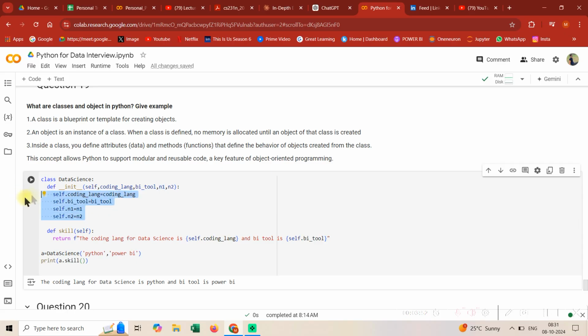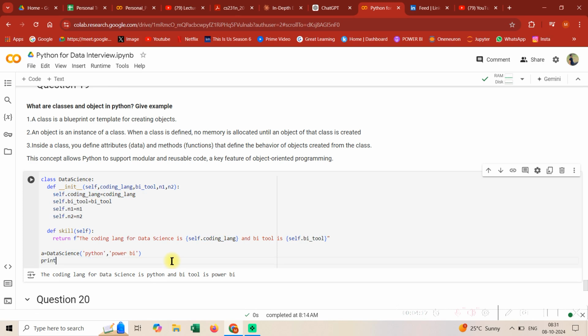Whenever you are defining something, you just need to write it this way. So this thing gets mapped to this thing, which gets mapped to this thing. See, this coding language, what is this? This coding lang is this, and that would get assigned to self.coding_lang. Let me show you.